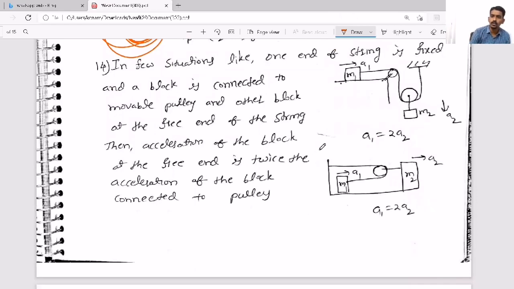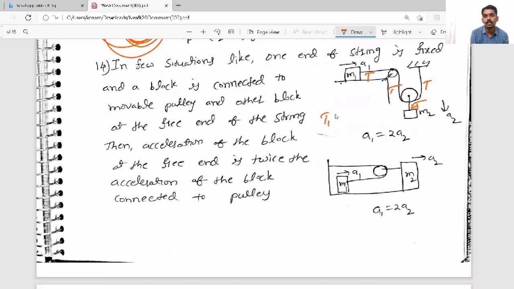And in very rare cases, they may give a question where the bodies are attached with a string such that they have different accelerations. See here, tension T, here tension T, here tension T, but here 2T. So where tension is lesser, acceleration is more. Where tension is more, acceleration is lesser.